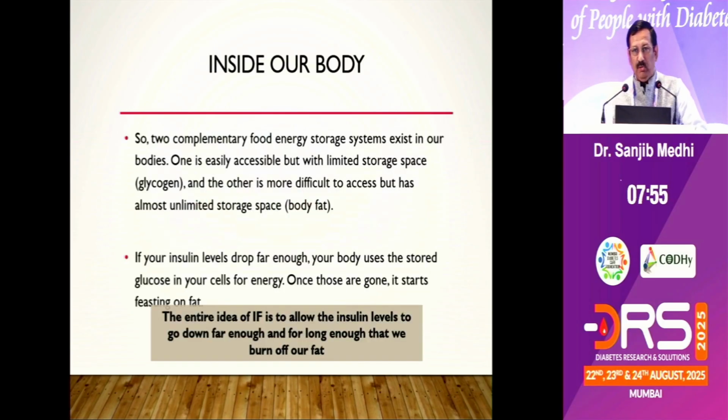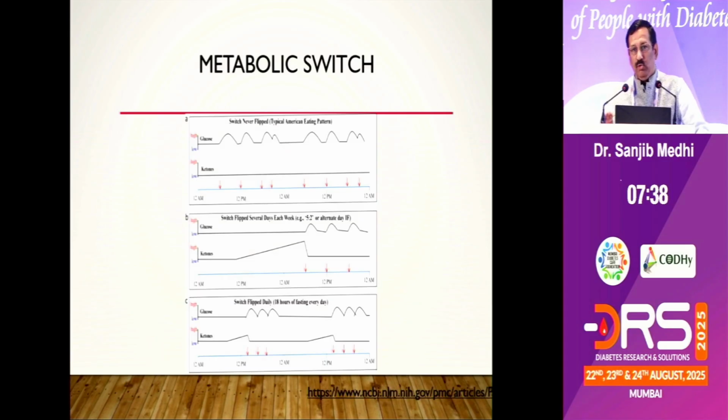So inside our body, we know we derive energy from two sources. One is glucose and the other is fat. The basic idea of intermittent fasting is to allow the insulin level to go down far enough and for long enough so that we burn off our fat. It means we want our body metabolism to switch from glucose to fat metabolism. This is the metabolic switch, a very wonderfully coined term.